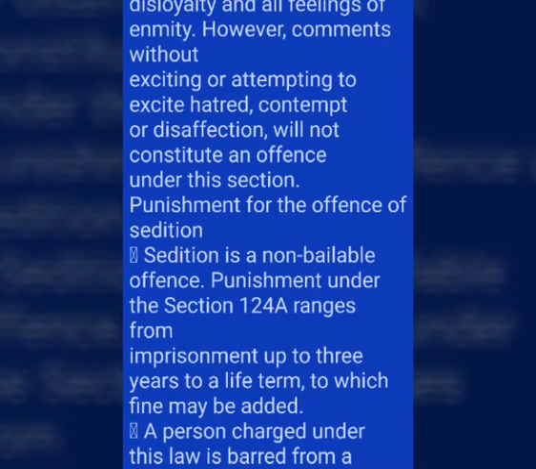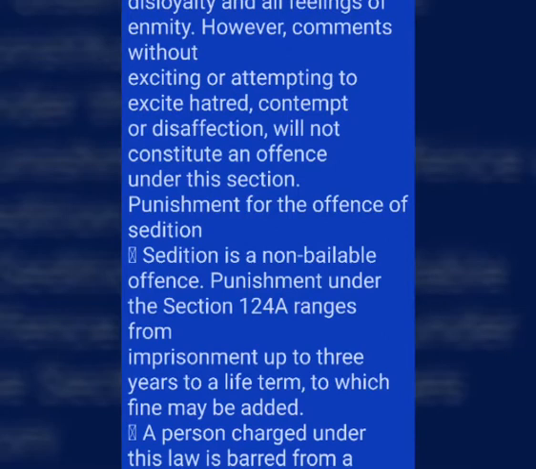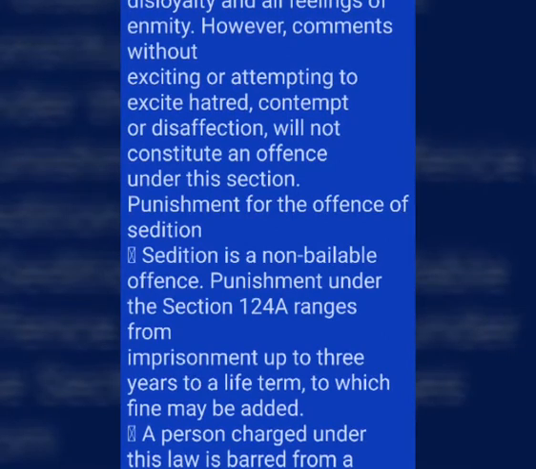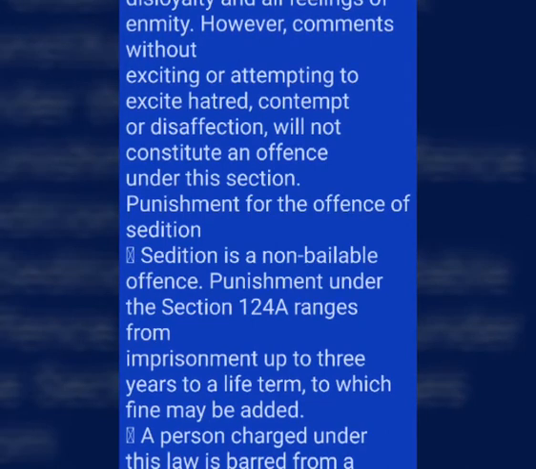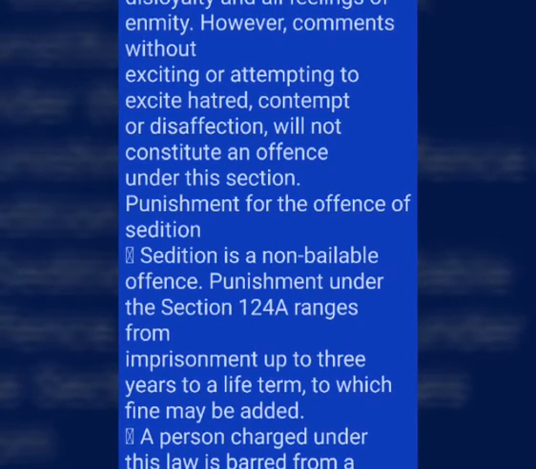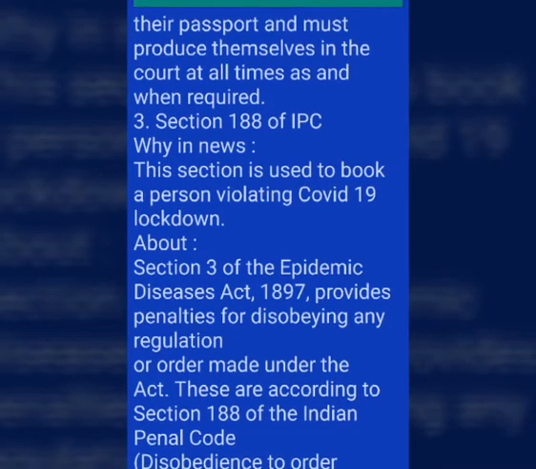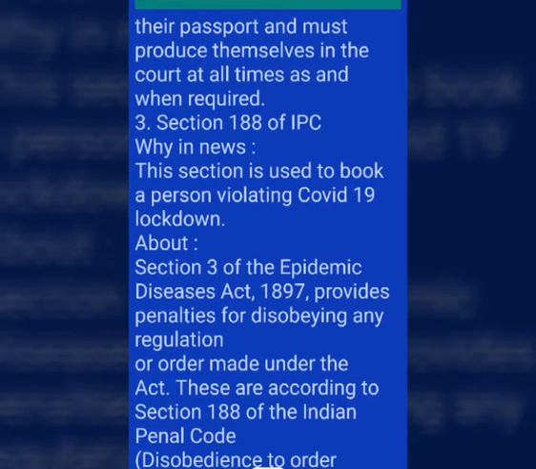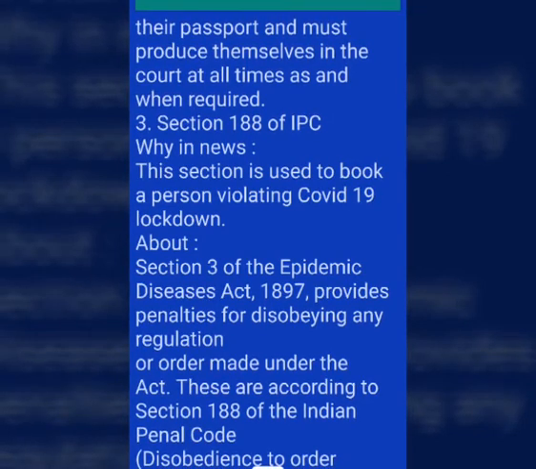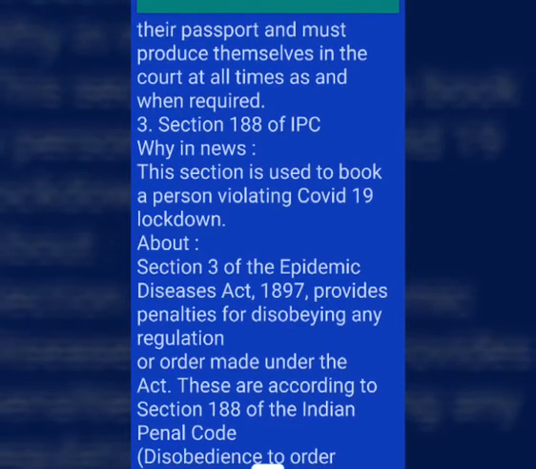2. Section 124A of IPC. About the Indian Penal Code defines sedition, Section 124A, as an offense committed when any person by words, either spoken or written, or by signs, or by visible representation, or otherwise brings or attempts to bring into hatred or contempt, or excites or attempts to excite disaffection towards the government established by law in India. Disaffection includes disloyalty and all feelings of enmity.